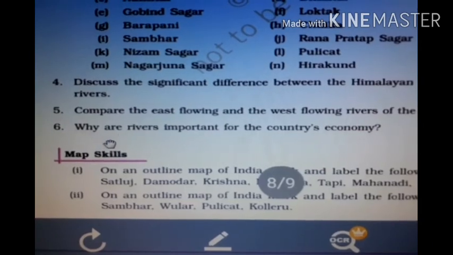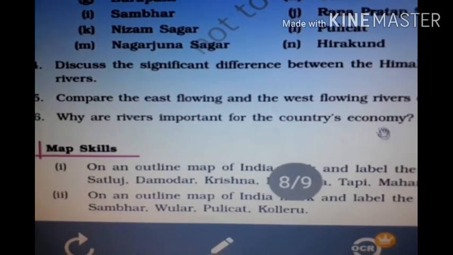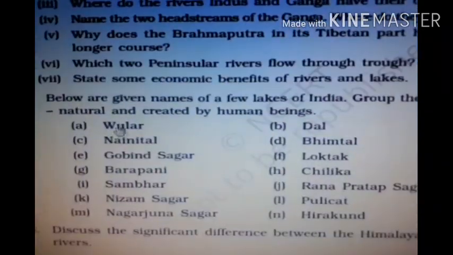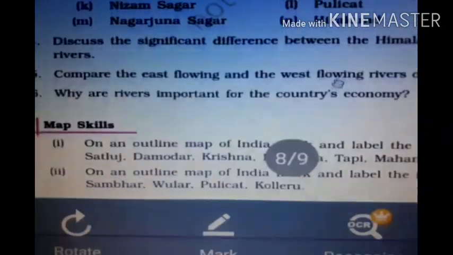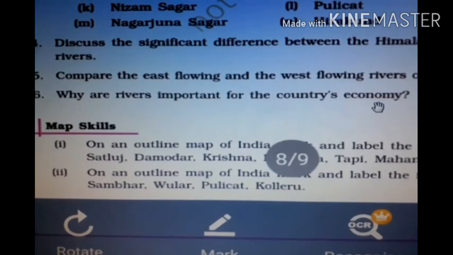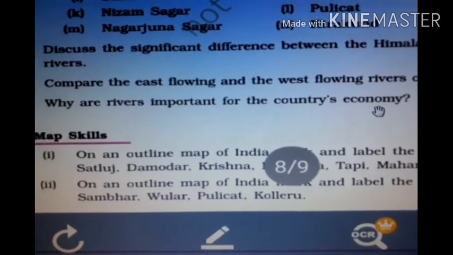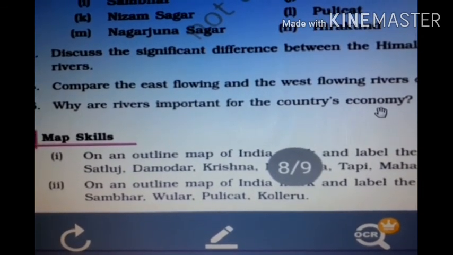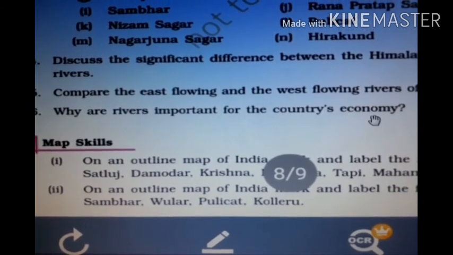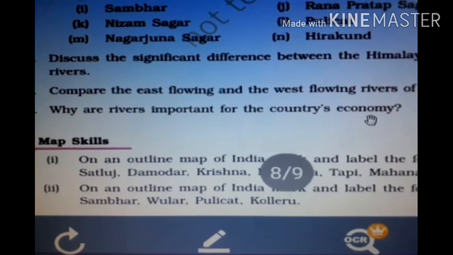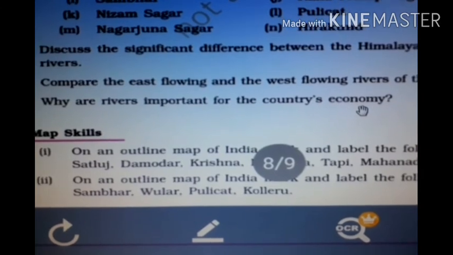Next question, number 6: why are rivers important for the country's economy? The answer is almost the same as this one. State the economic benefits of the river and lake. The country's economy mainly depends on electricity. So first, it is useful for hydro power generation. Secondly, it is useful for navigation. Third, it is also useful for irrigation purposes. Agriculture mainly depends on water, and water is available due to rivers and lakes.